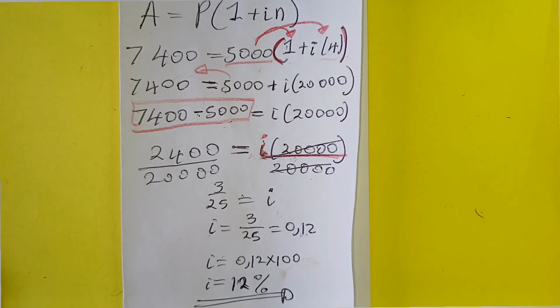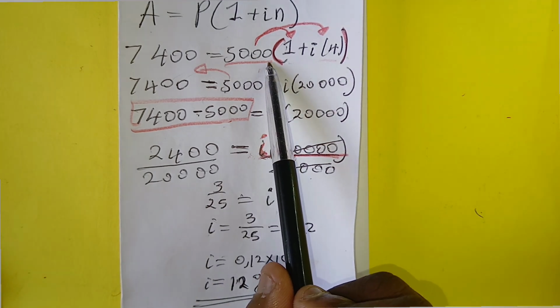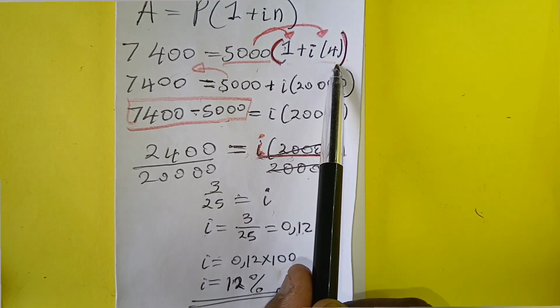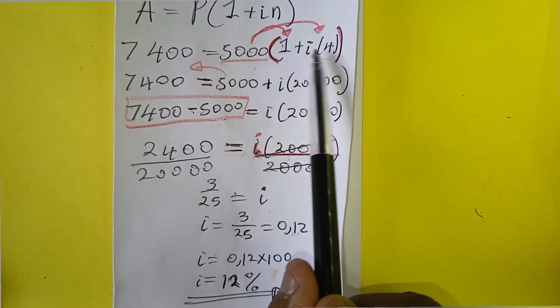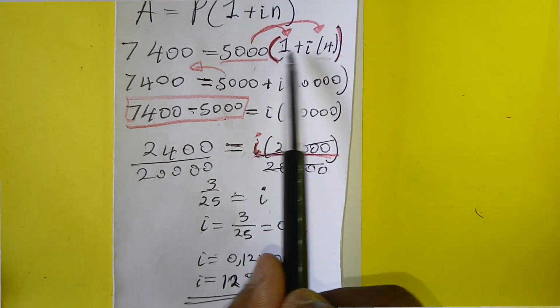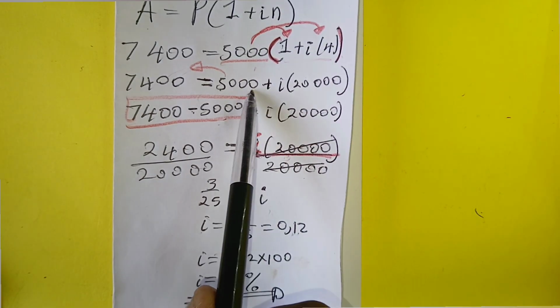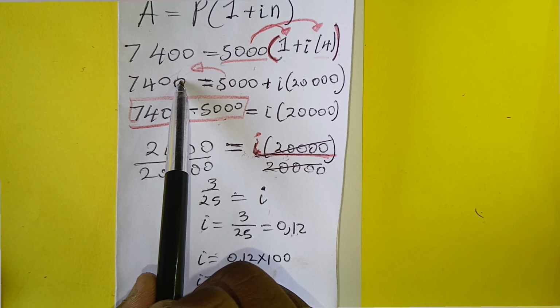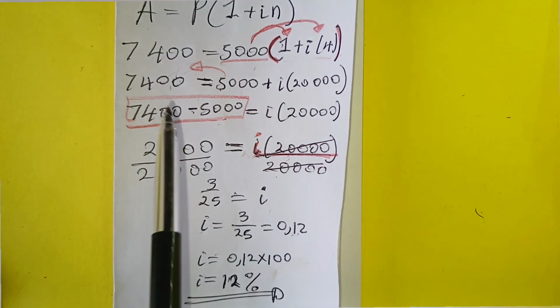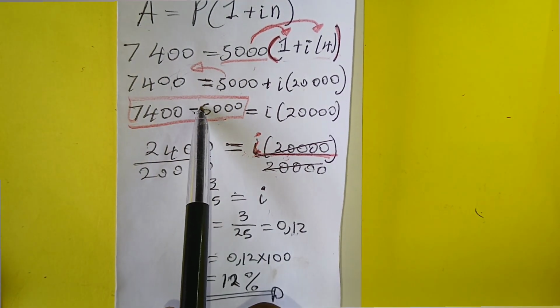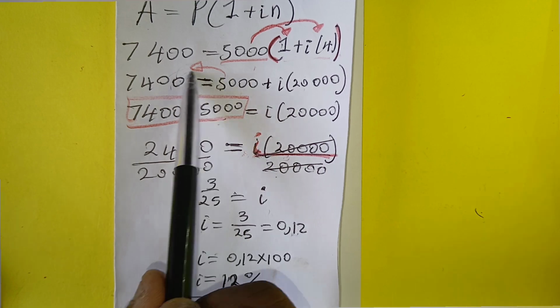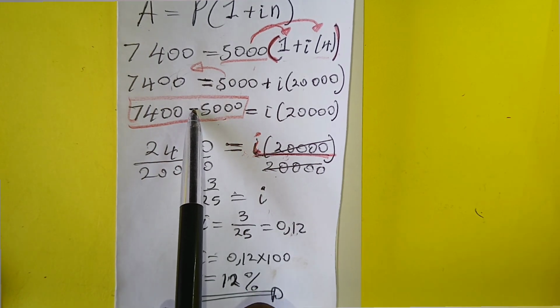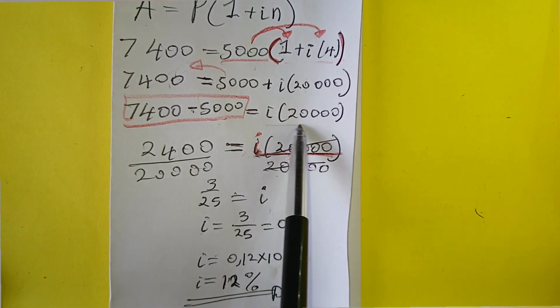So here, the first thing that I did, I expanded to remove the bracket, because when we expand, we are removing the bracket. So I expanded this, multiplying inside. This is what I get, and I transposed this number to the other side, meaning I took it to the other side so that it changes the sign. Now I am left with this.